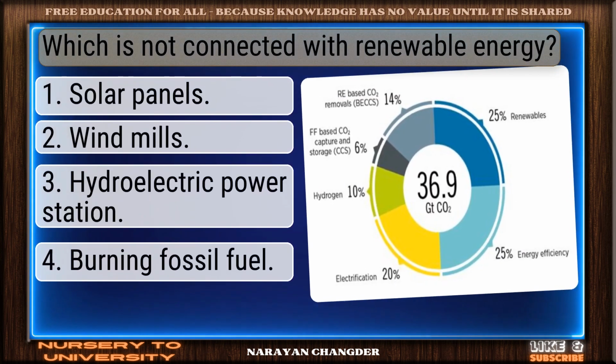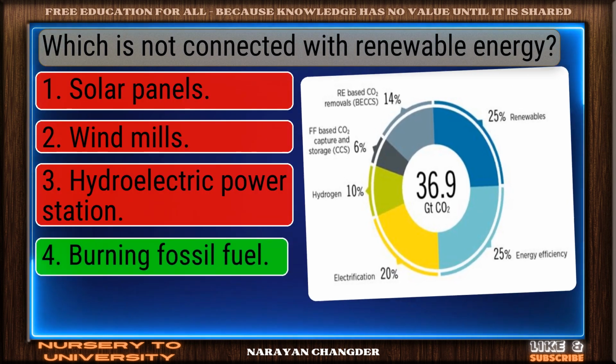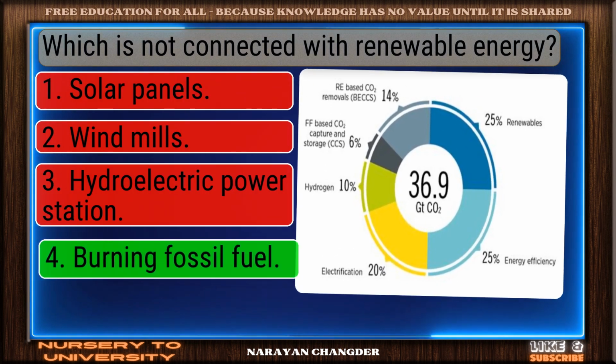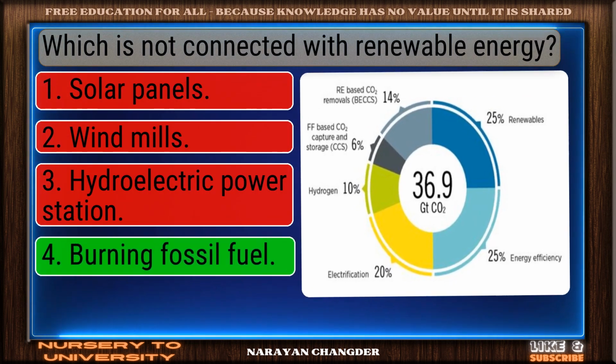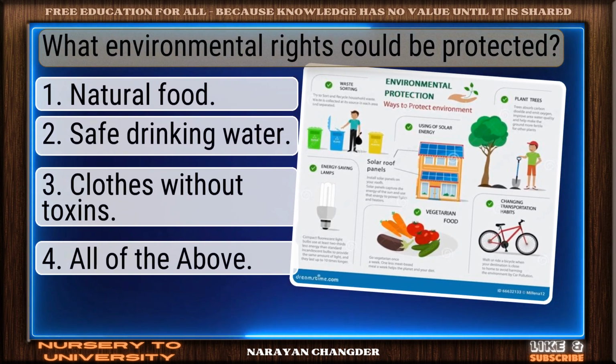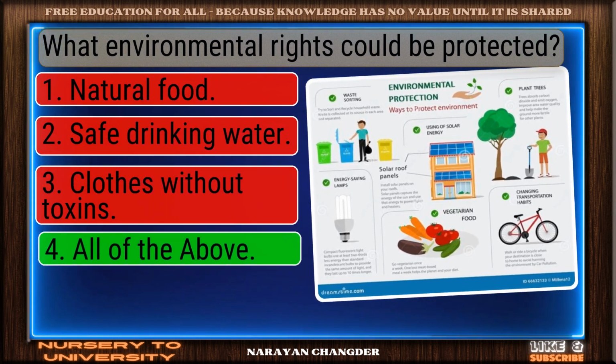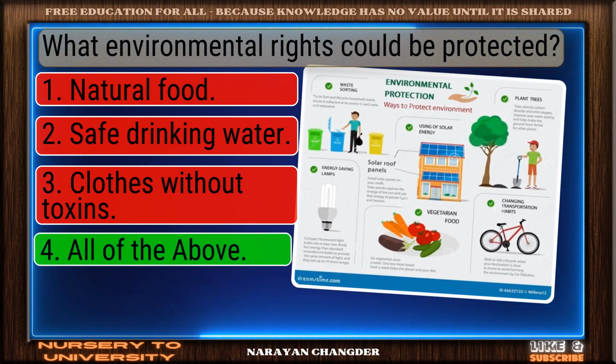Which is not connected with renewable energy? You're right. Burning fossil fuel is the correct answer. What environmental rights could be protected? Great job. All of the above is the accurate answer.